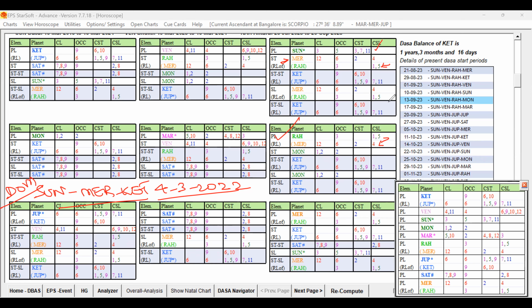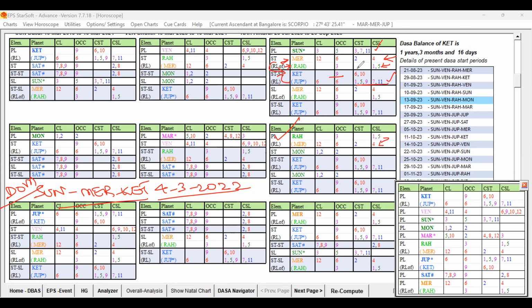Fortunately, that fifth cuspal sublord is not in the star of this planet, so destiny is not becoming weaker, as already discussed. Because of that, the impact of this unfavorable house will be comparatively lesser. And the Sun is in the star of Mercury. Mercury has weakness, but has the support of Rahu, a good key planet, and Mercury is in the star of Ketu. That is also supporting the ninth house, supported by Jupiter with this favorable grouping.